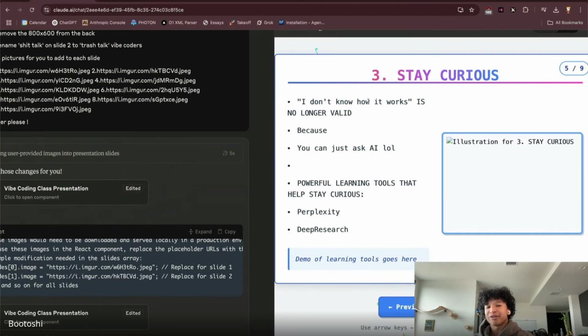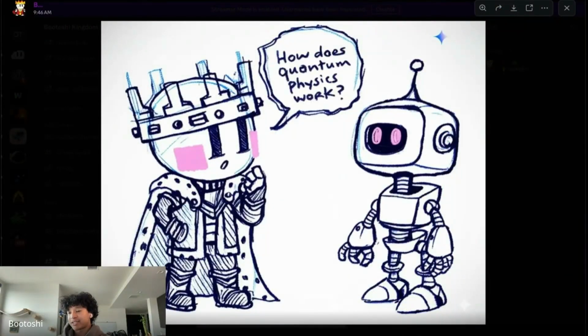"I don't know how something works" is no longer a valid excuse, because you literally have ChatGPT or Perplexity or all of these AI systems that are connected live to the internet. And you could just ask the question. I don't know how quantum physics works, I could just ask Perplexity or Deep Research. So we'll also be going through how to use these tools and the type of tools that are out there and how we could use them to advance these code bases and help us understand concepts that we might not know.